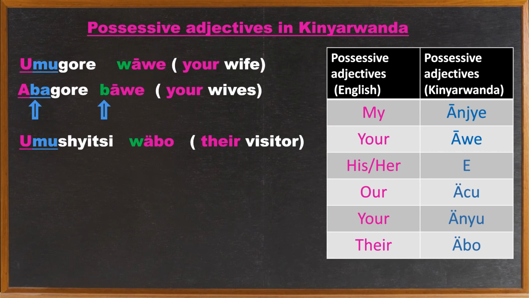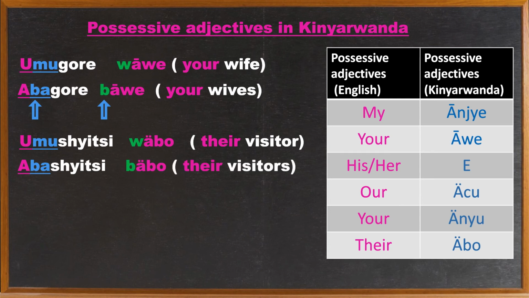The plural of umushitsi is abashitsi. Again, because when umu represents a human being noun, the plural becomes aba. So we will modify abo with b, and that will be babo, which entirely means their visitors. Abashitsi babo.